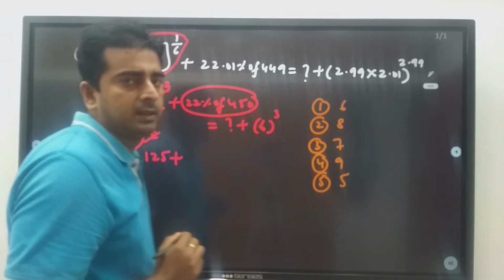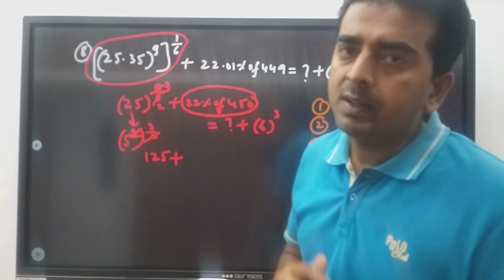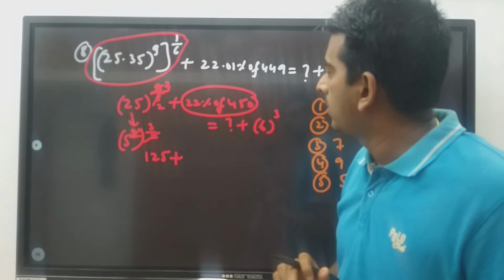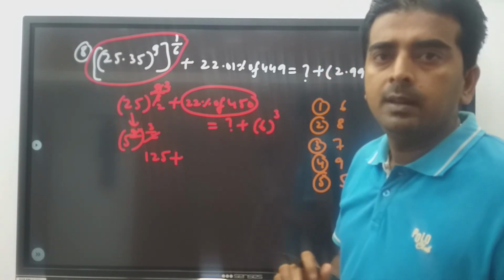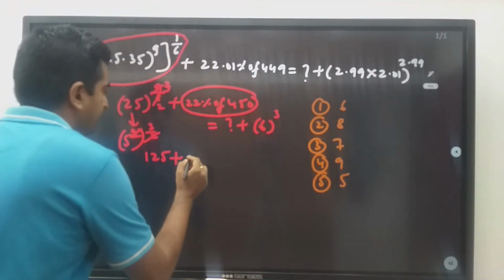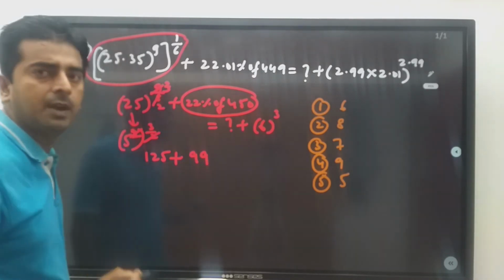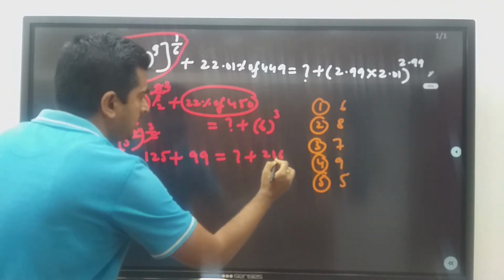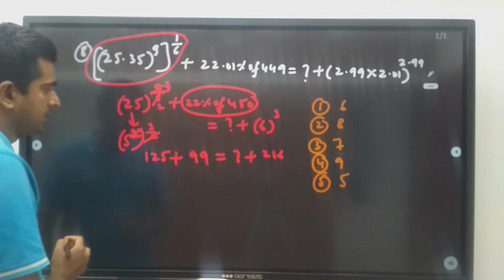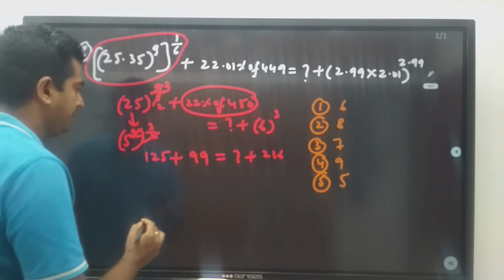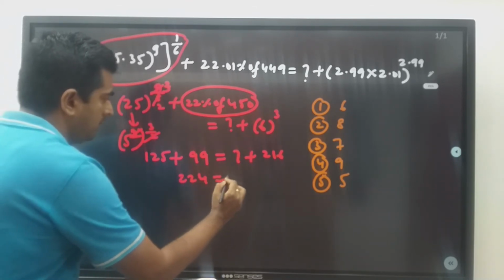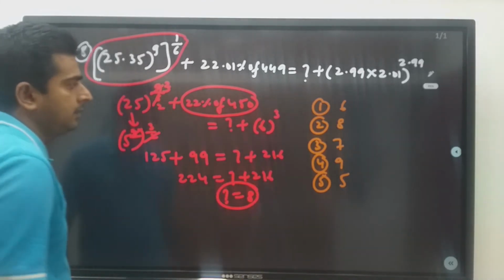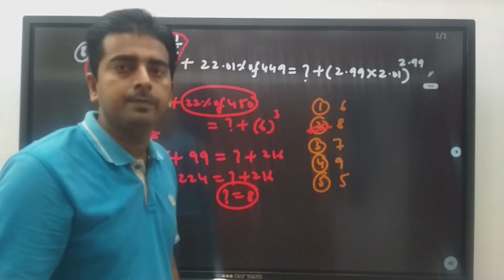22% of 450 is nothing but 20% plus 2% of 450. 20% of 450 is how much? 90. And 2% is how much? 9. So 99. And this type of things we have to solve orally. Is equal to question mark plus this is 216. This is how much? 125 plus 99 is how much? 224 is equal to question mark plus 216. What is the value of question mark? 8, which is nothing but second option.